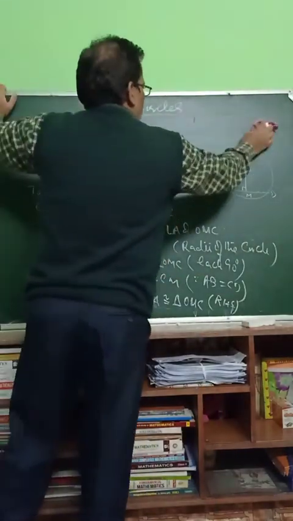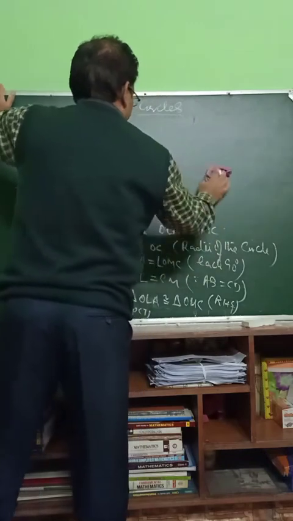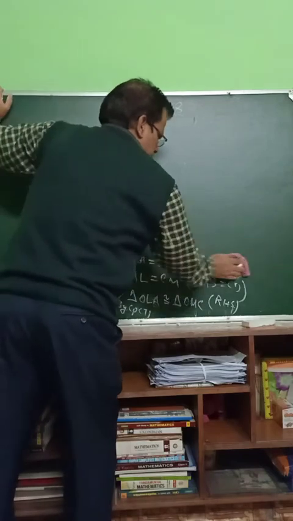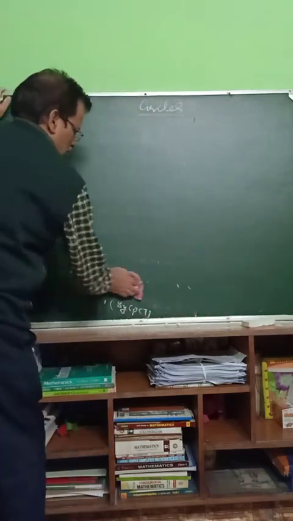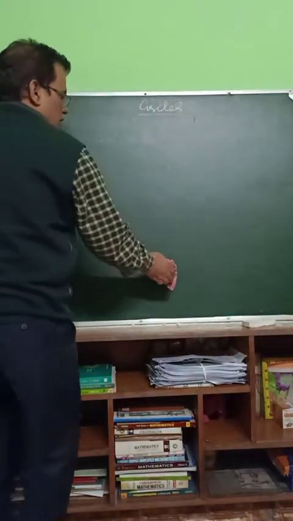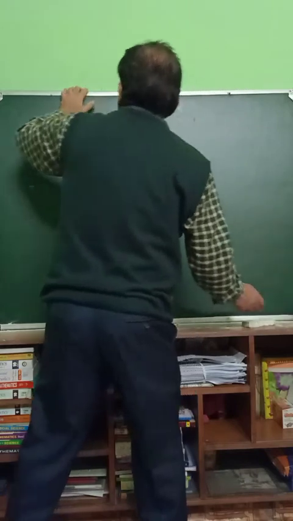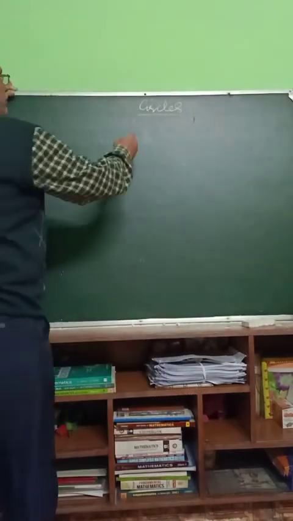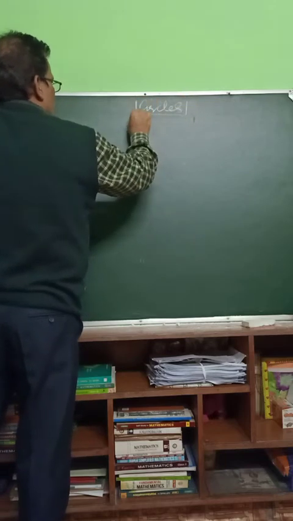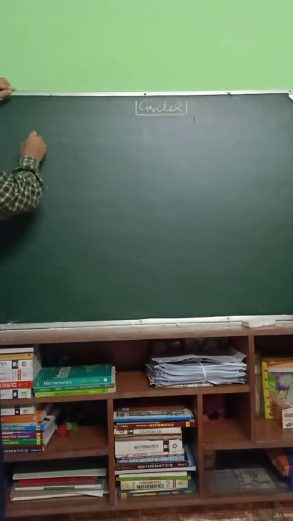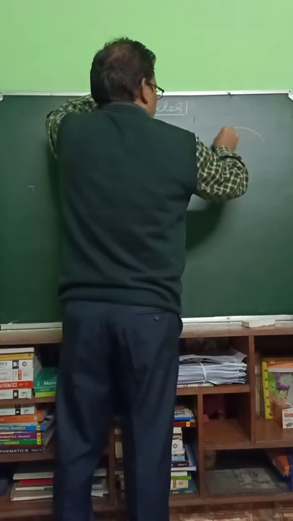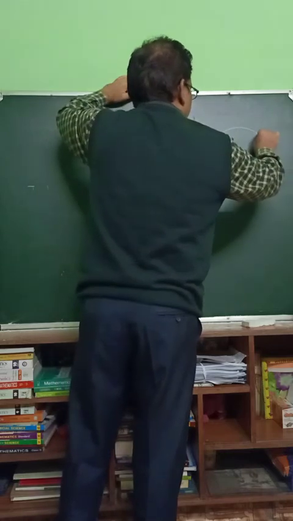Next, on the basis of these theorems only, we have to solve the questions. When theorems are understood nicely, we can do questions very quickly, and we can apply our ideas and knowledge to get those questions solved. The next one, what is that? Prove that angles in the same segment of a circle are equal.